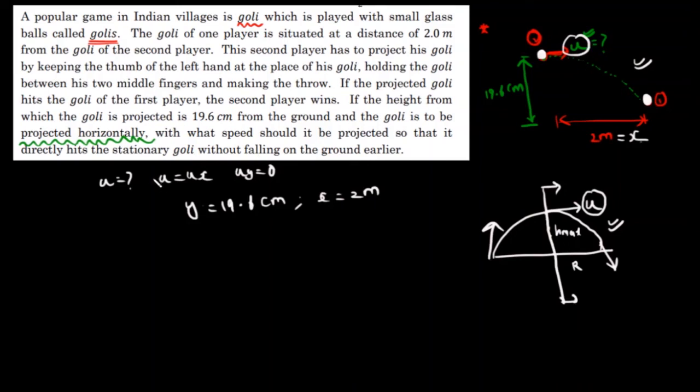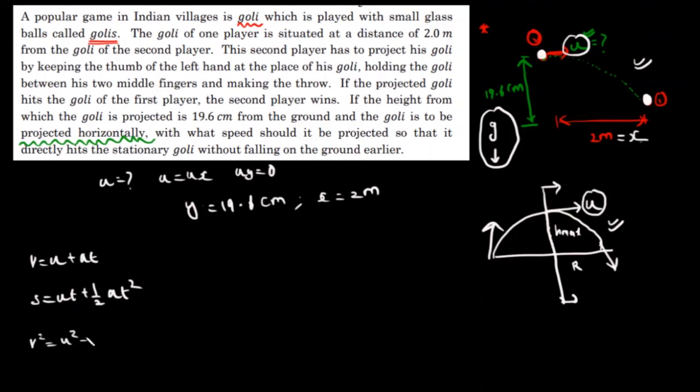How can I do it? Again, use the same basic equations which we have. What are the basic equations? It's going to fall with the same acceleration due to gravity, which is g, constant acceleration due to gravity. So I can use these formulas: v is equal to u plus at, h is equal to ut plus 1 by 2 at square, and v square is equal to u square plus 2as. The problem with these formulas is I cannot use them directly. I need to use them for y direction and x direction separately.